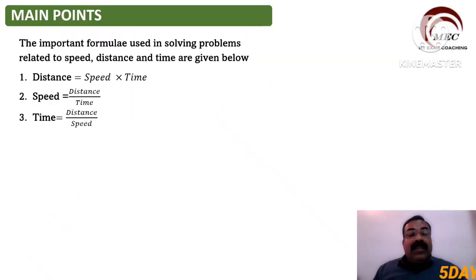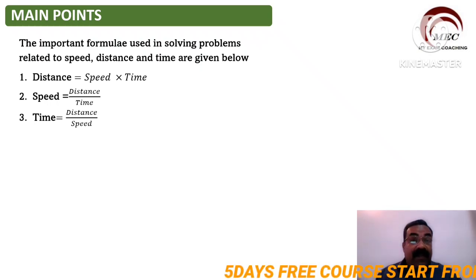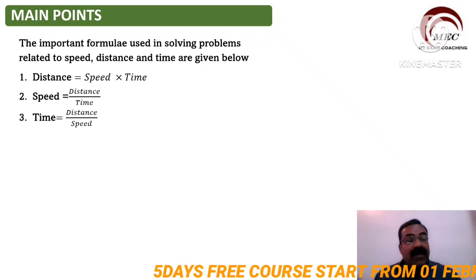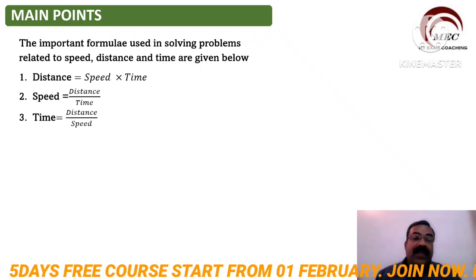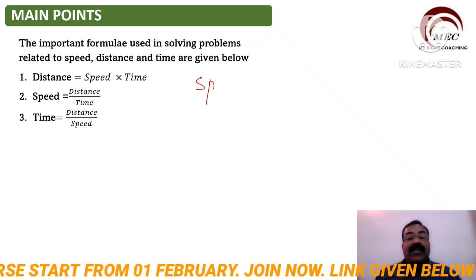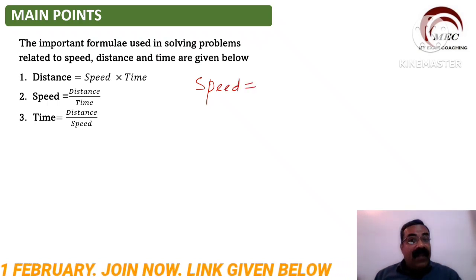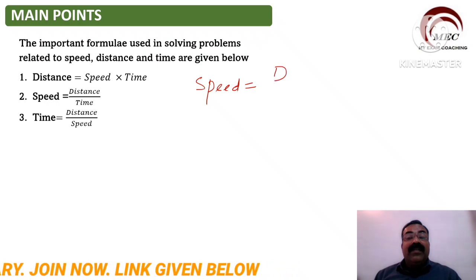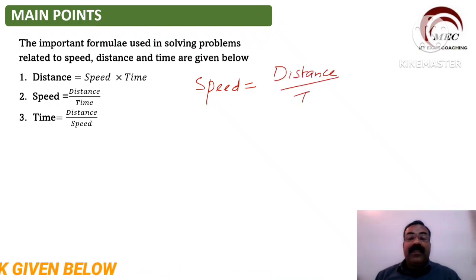So when we talk about speed, distance and time, students, some of the main points we have to remember is, this is one of the very important topics for all competitive exams. This important formula you have to remember first, that is the relation between speed, distance and time. Speed is equal to distance divided by time.